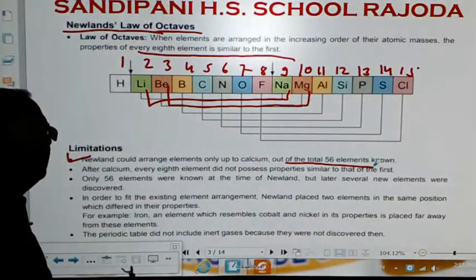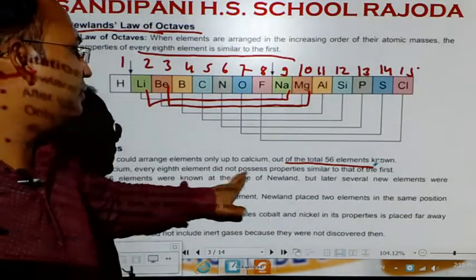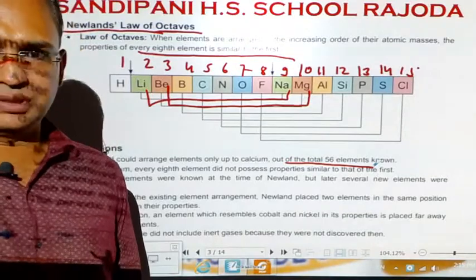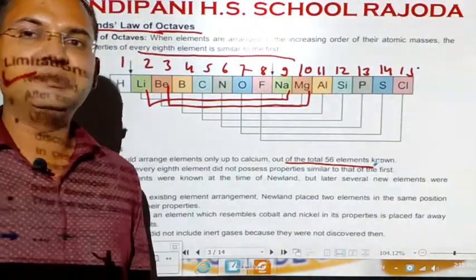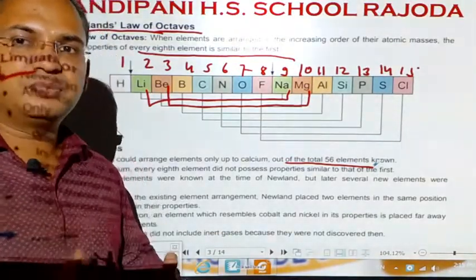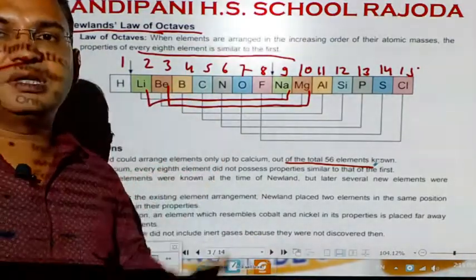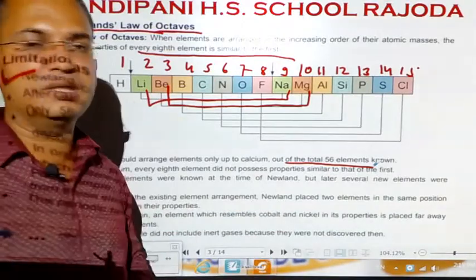Second, after calcium, every 8th element did not possess properties similar to the first one. So, it was also a limitation that elements can be arranged only up to calcium and not after that.